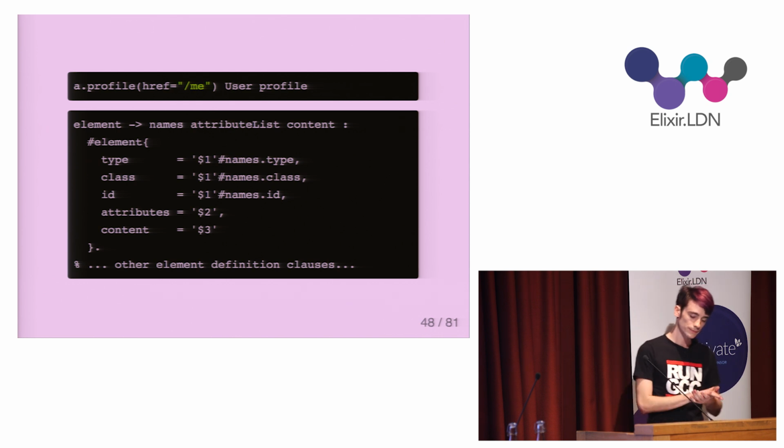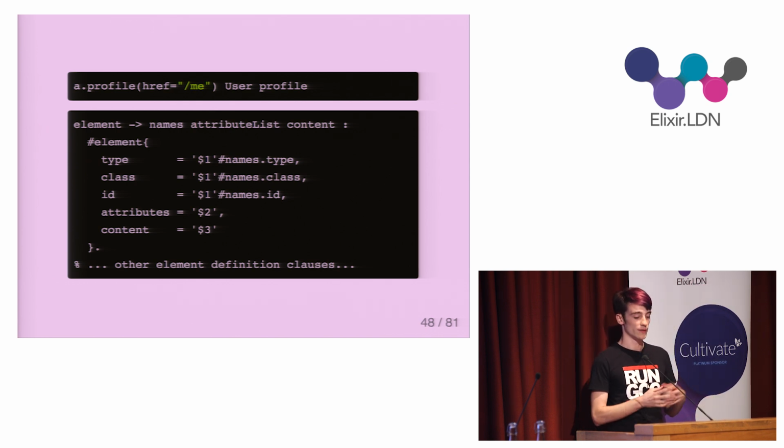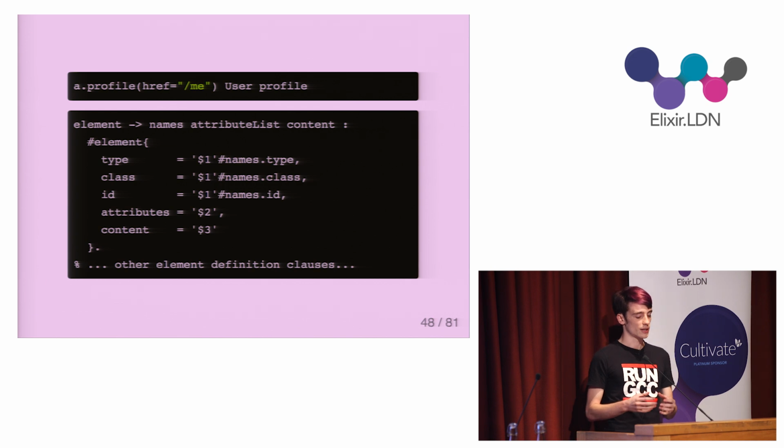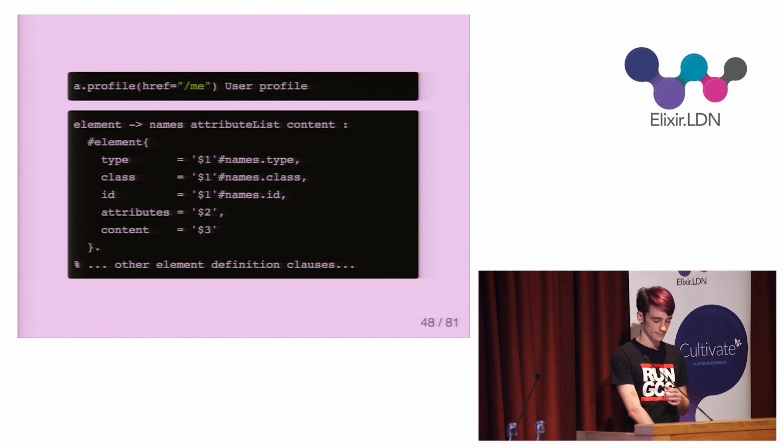So an element here is a record with a type, an ID, some classes, attributes, and lastly, content. So for each definition, I can use the dollar variables to set the various fields from the child nodes, and then with that, all the definitions are in place. I can place this file in the source directory of an Elixir project, and then Mix will compile it to an Erlang module for me. So I can now turn source code into tokens, and tokens into an AST. The next step is turning an AST into a function which produces HTML.